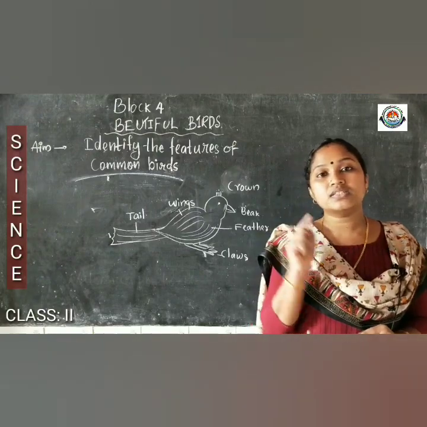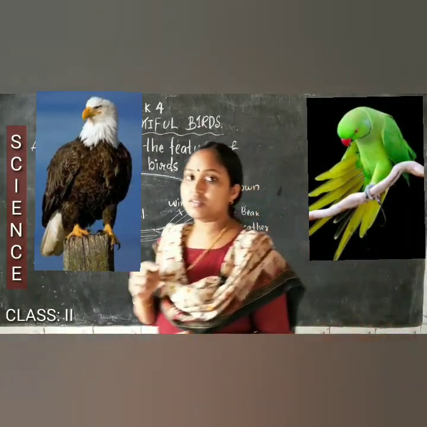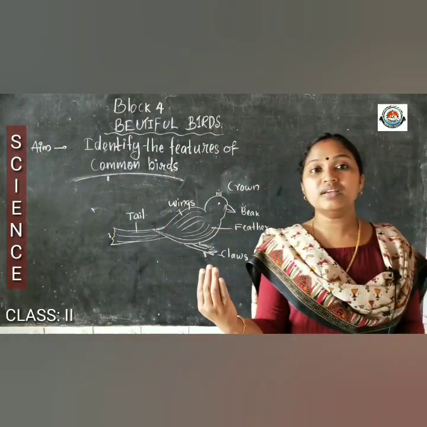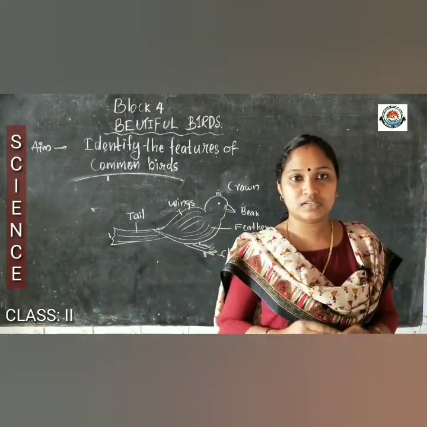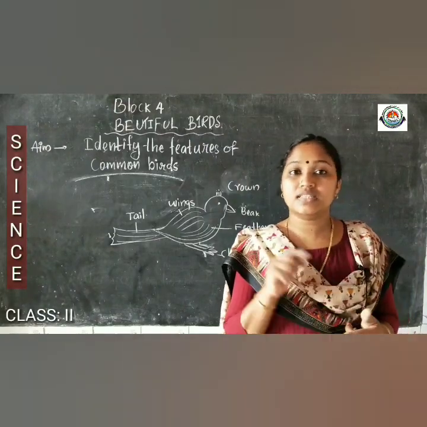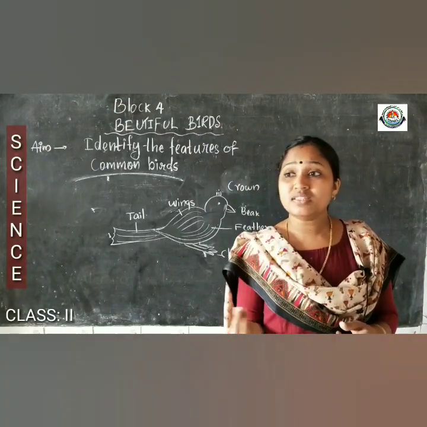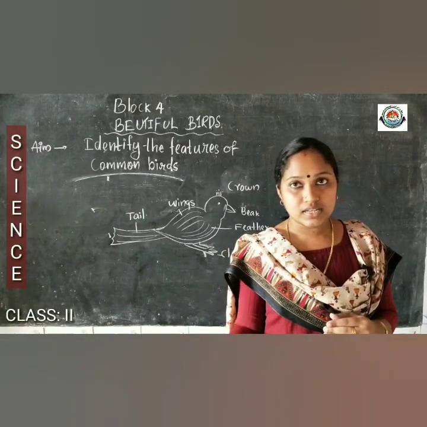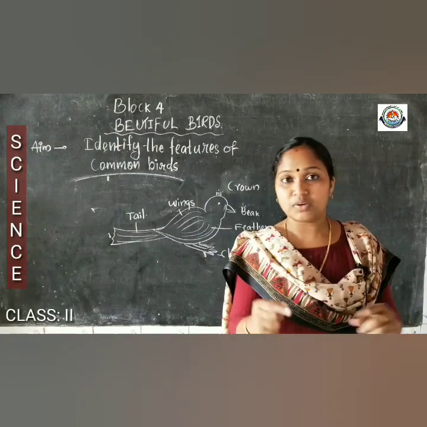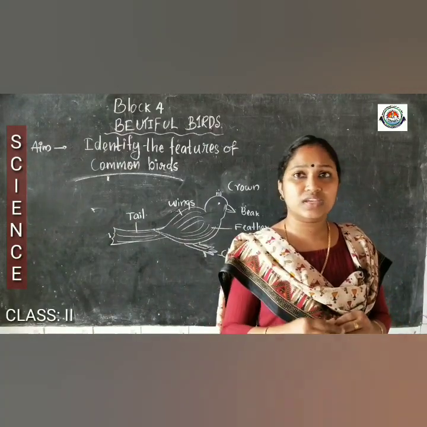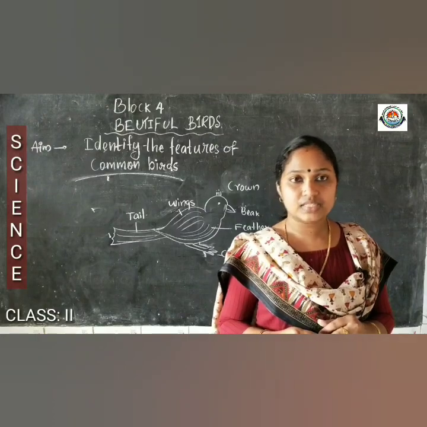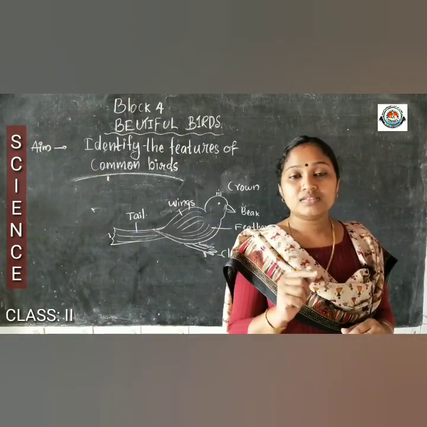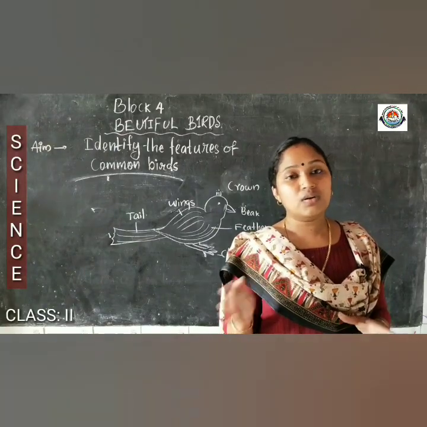Yes, look at the 2 pictures of the birds. Look at these pictures. What is different? Yes, features are all remaining same for both of these birds. Both parrot and eagle have the same features. But what is different? Yes, their size is different. Size of their body parts are different. From the picture itself we can understand that, right? Yes. Size of the body parts means the size of legs, beaks and wings are all different.